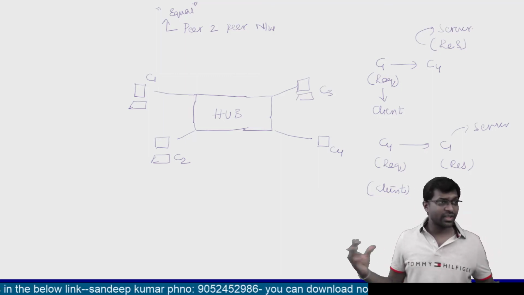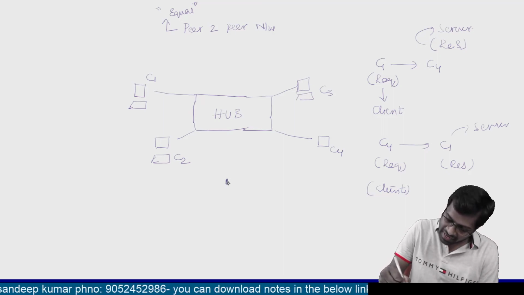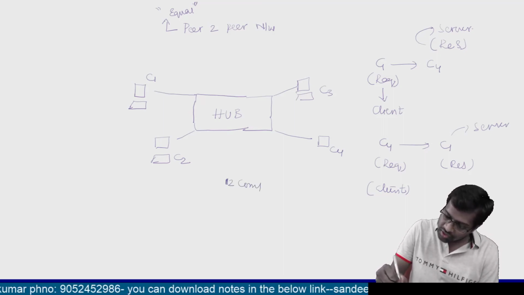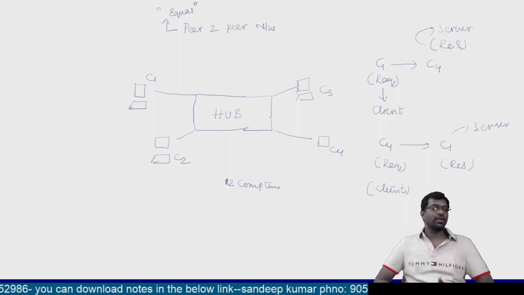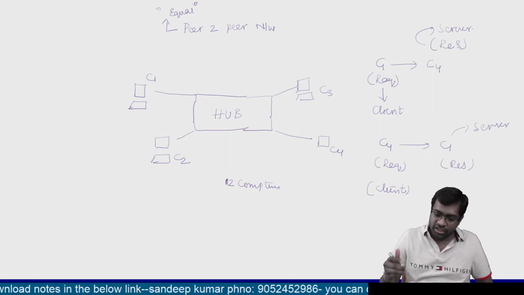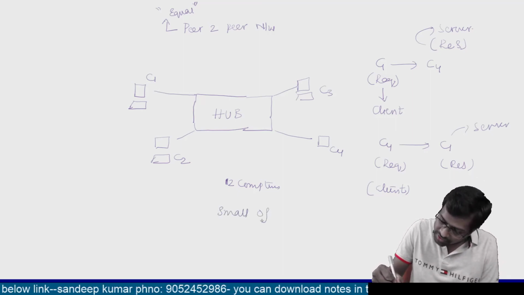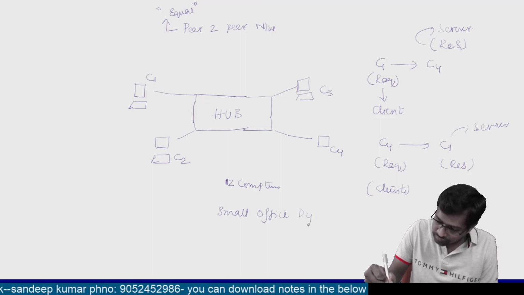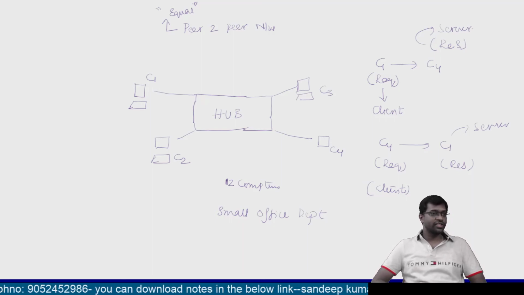Now, can I connect a numerous number of computers in this peer-to-peer network? No. I can connect a maximum of 12 computers, that is one dozen computers. And where can I use these peer-to-peer networks? They are used in small office departments. In such office departments, I can use this peer-to-peer network, and the maximum number of computers I can connect is around 12.